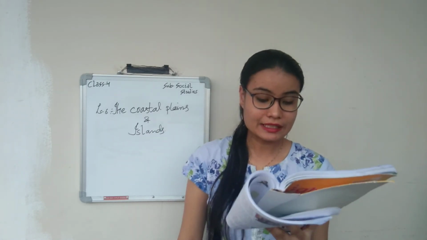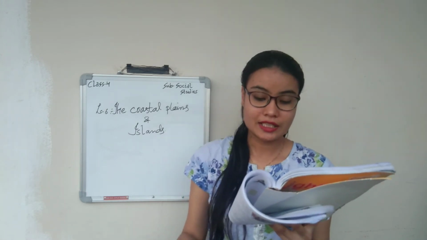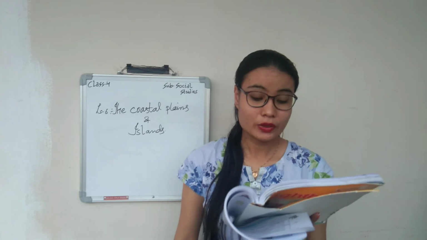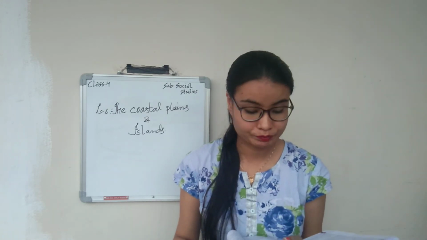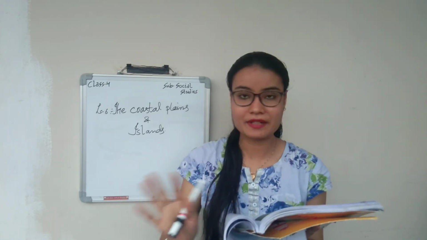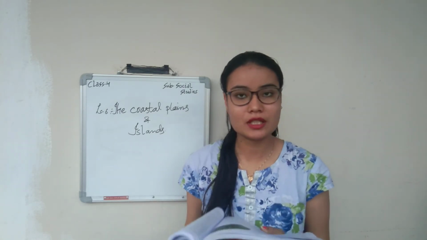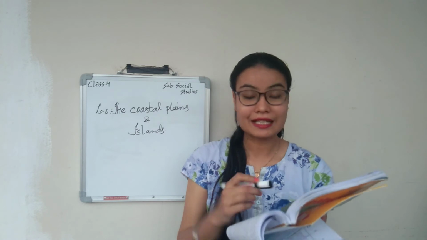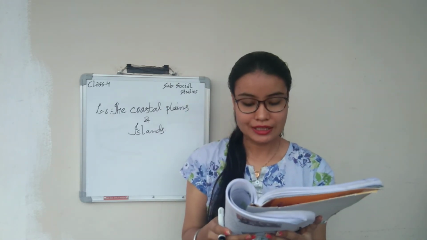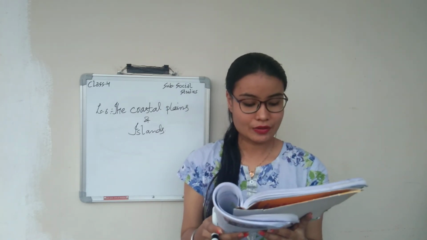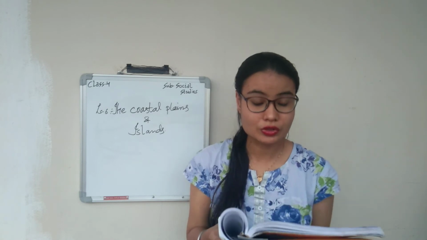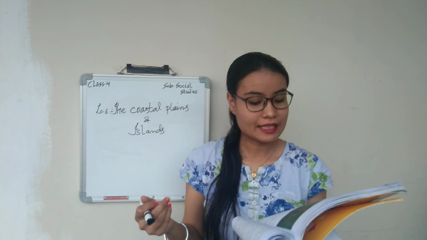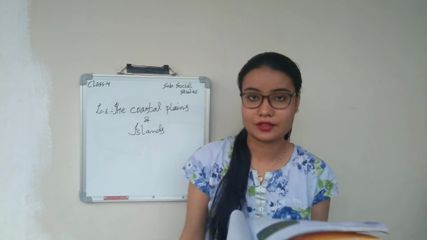Lakshadweep Island contains 39 islands in the Arabian Sea, so they are very close to the Malabar coast, and only 10 islands are useful, enough for the people to live and work. They are only 4 to 5 meters higher than the sea level. So the land is sandy and flat. They are surrounded by coral rocks and lagoons. One land you can find so much of rocks. That is coral rocks and lagoons.